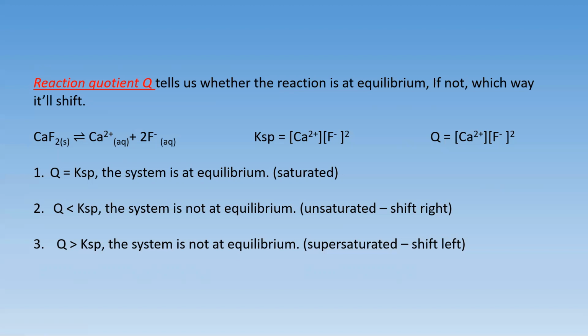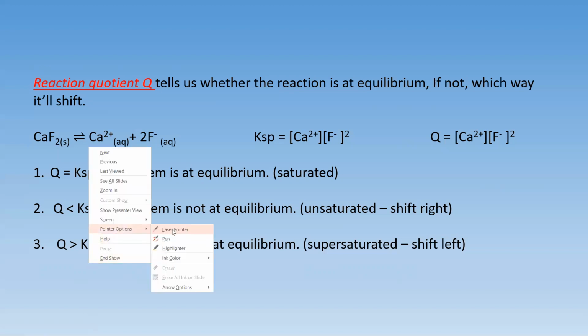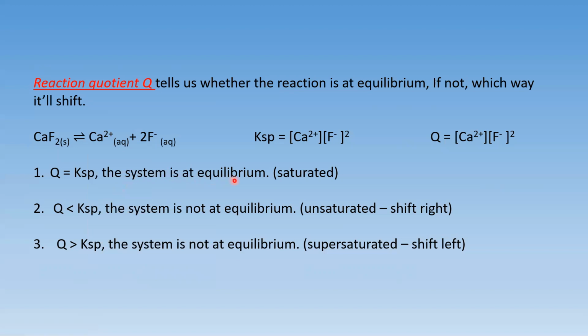Hence, if reaction quotient value is equal to the solubility product value, then the system is at equilibrium. Whereas if the reaction quotient value is less than the solubility product constant, the system is not at equilibrium, and it is shifting towards the right. If the reaction quotient value is greater than the solubility product constant, the system is again not at equilibrium and hence the reaction is shifting towards the left.